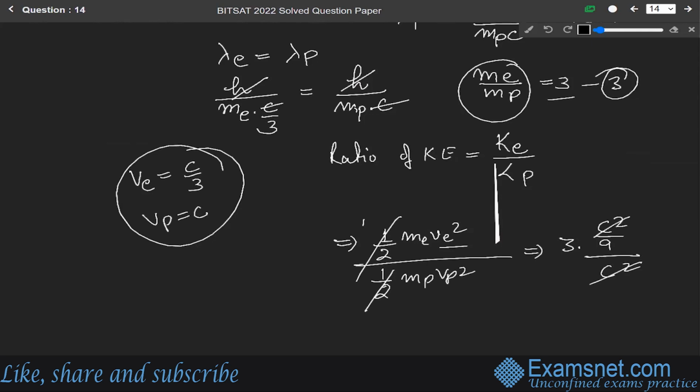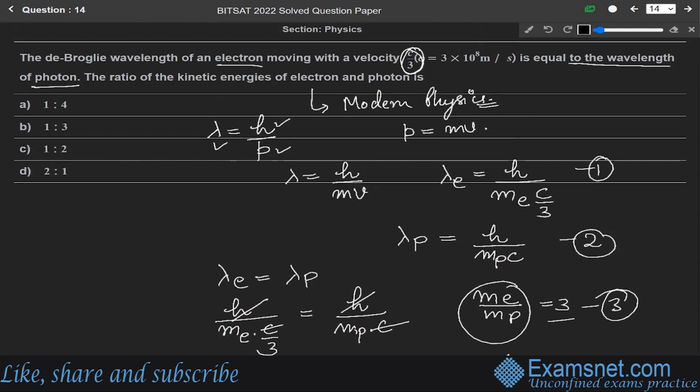So c square cancels, and 3 3s are 9. So we get the ratio of kinetic energy of electron over kinetic energy of proton equals 1 by 3. Okay. So the correct answer is ratio 1 is to 3, which means option B.